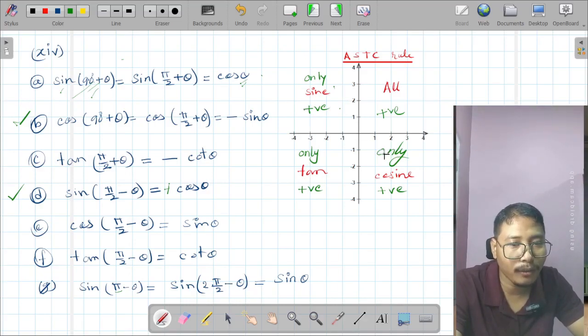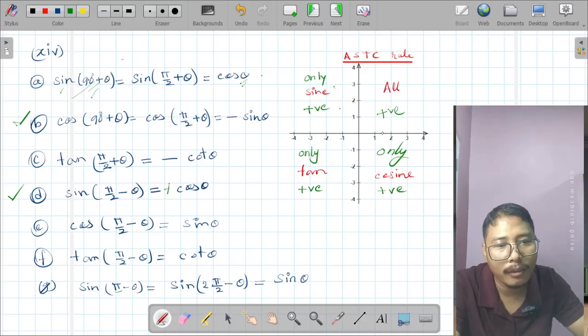And if we look at this, if the angle is greater than 270 degree and smaller or equal to 360 degree, then only cosine will be positive, others will be negative.